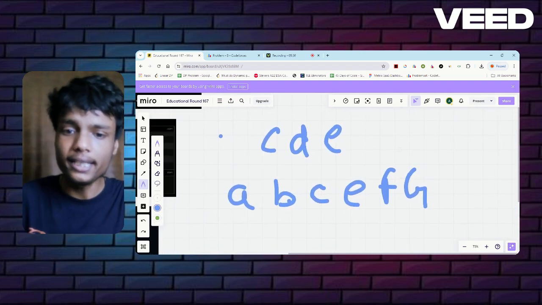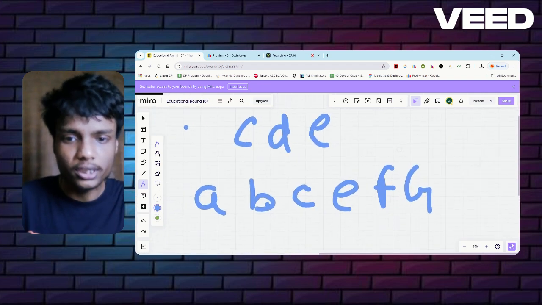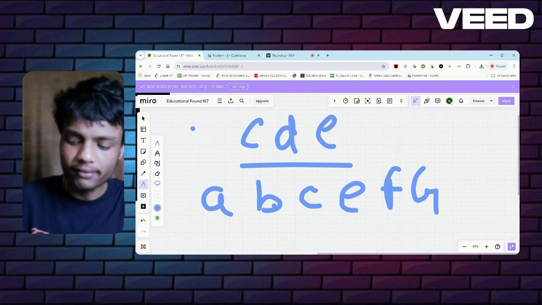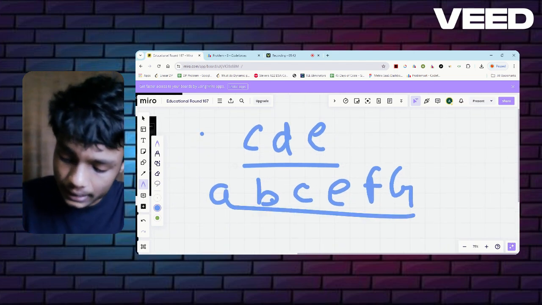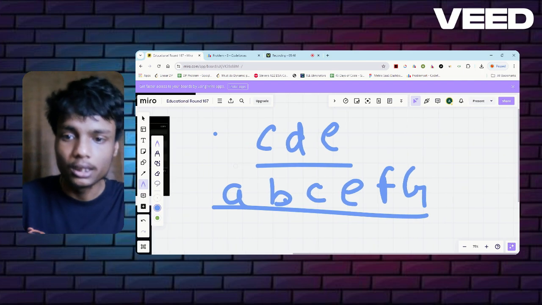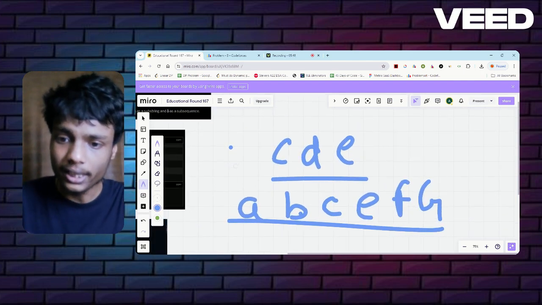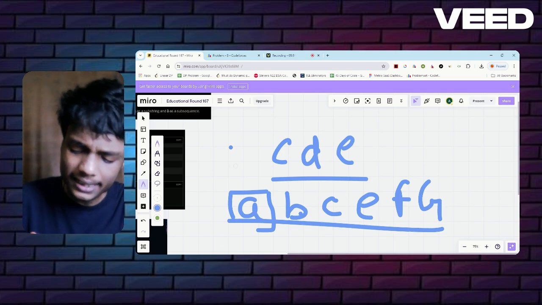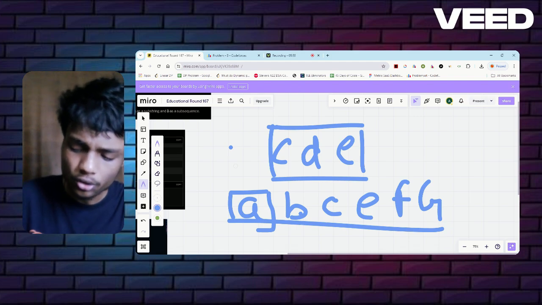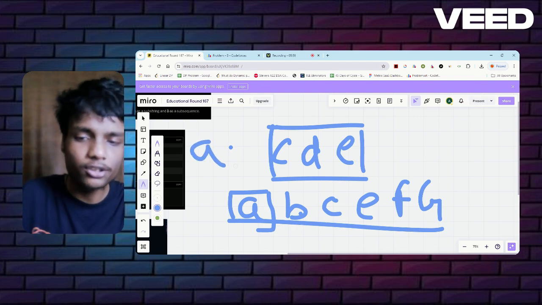The last is CDE and ABCEFG. If you see carefully, first of all, the length of the substring will be this. Now I need to add this subsequence into this string. How can I do that? First of all, you can see A is not present in this string, so I can simply write A here. There is no other way.